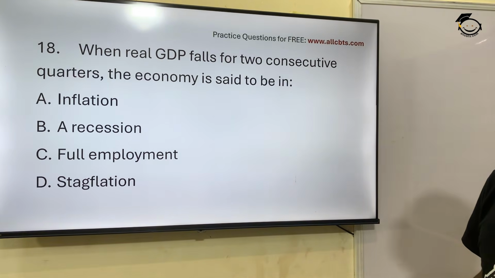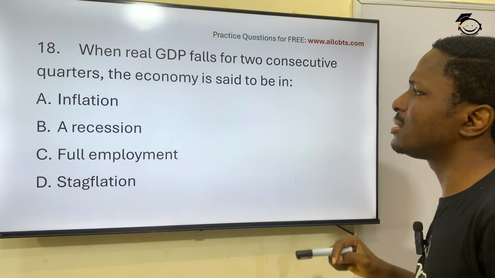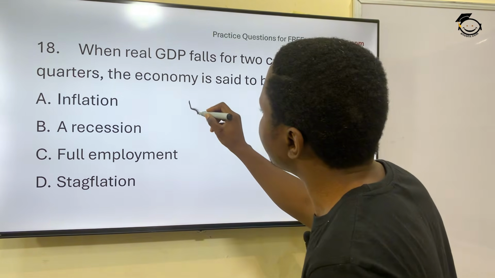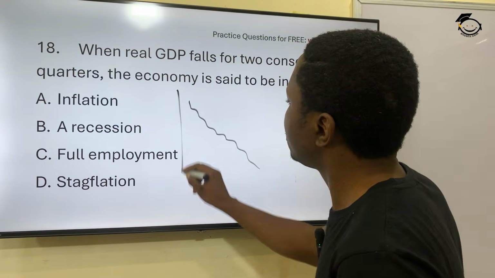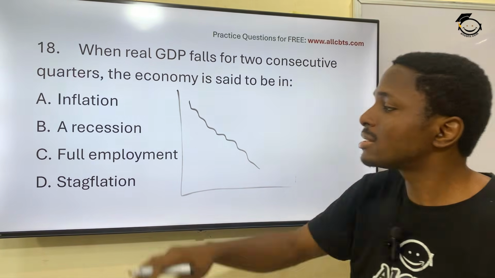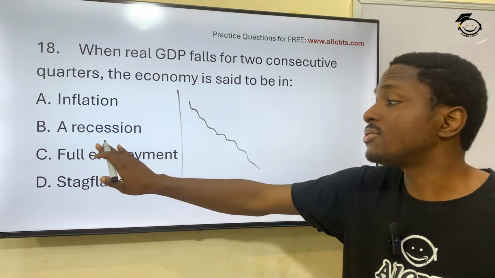And then 18. When real GDP falls for 2 consecutive quarters, when the GDP of a country is falling, what can we say is happening to the country? Simple. Recession. This question is a simple one, it's recession.